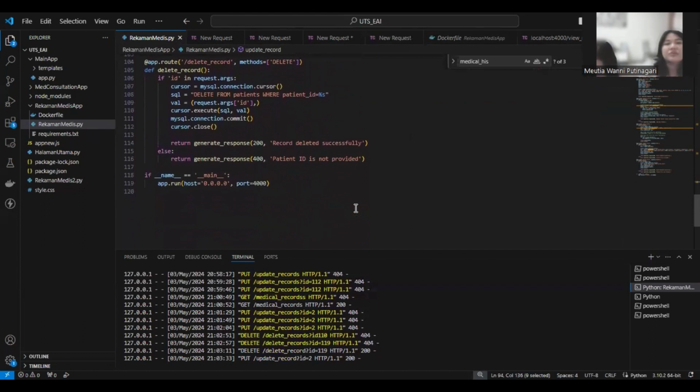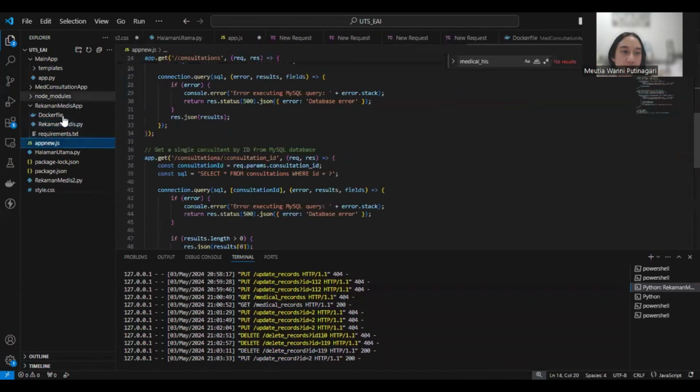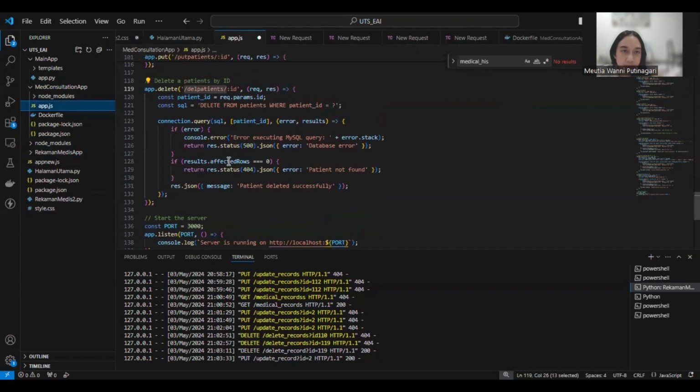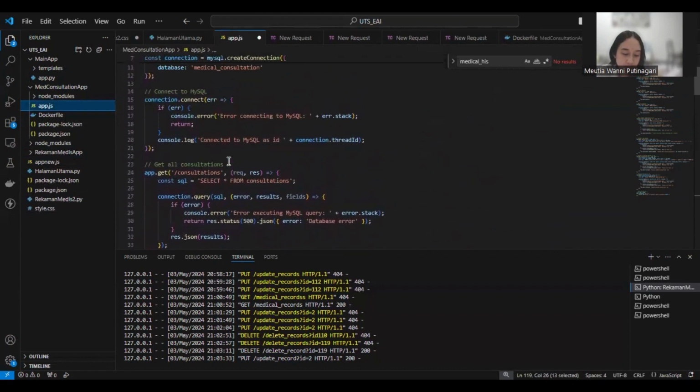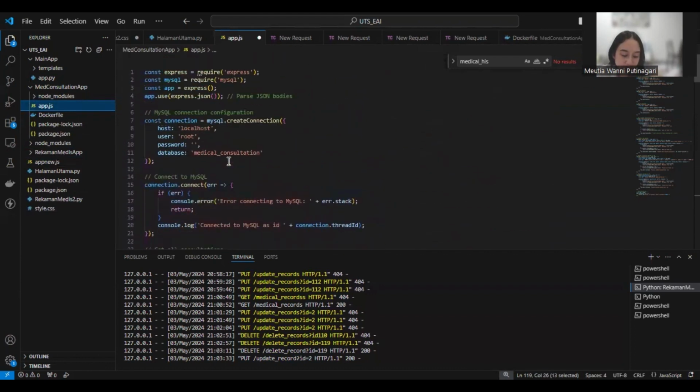After that, we will go on to the next part. I will explain the Node.js, which is the medical consultation app. We have medical consultation app services with JavaScript as the programming language.